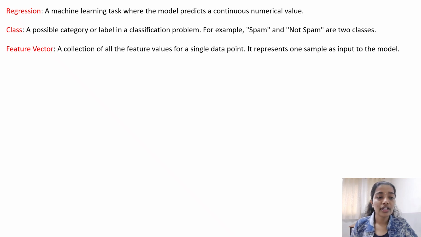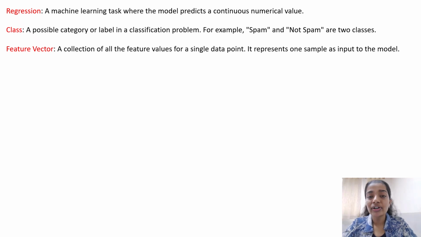Okay. Next we have feature vector. A feature vector is the collection of all the feature values for one single data point. As an example, we have a student table where we have multiple students. First is the name, then the attendance, then the number of hours the student studies. All these are the features.